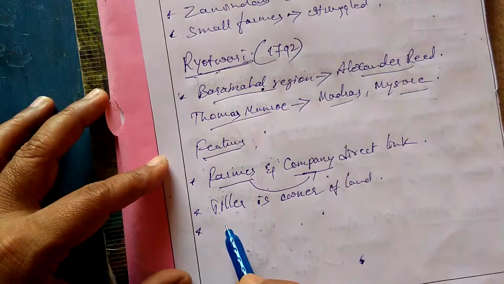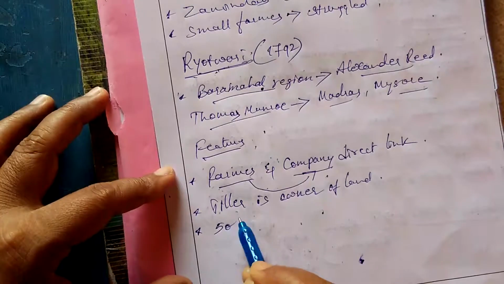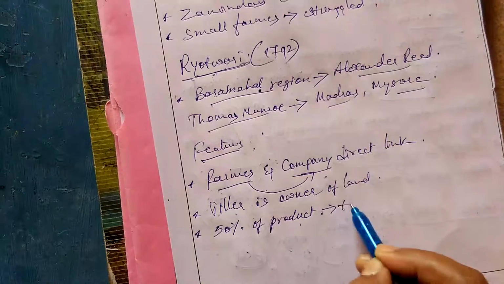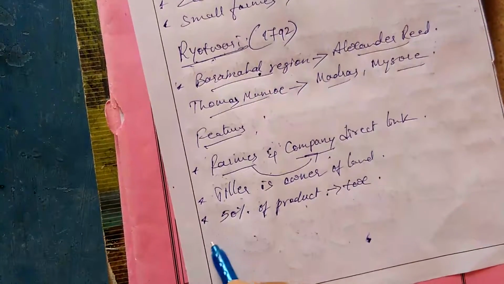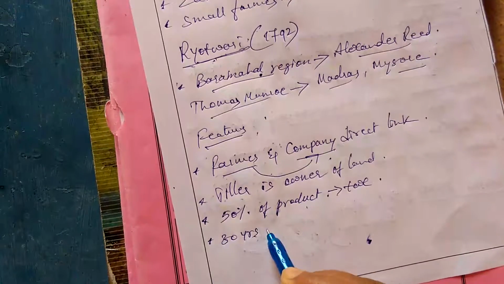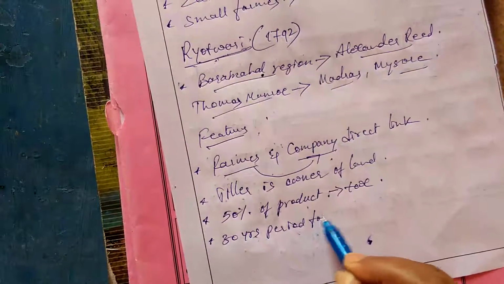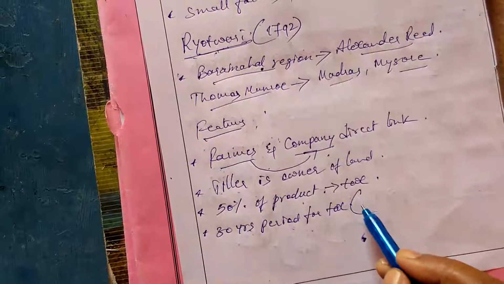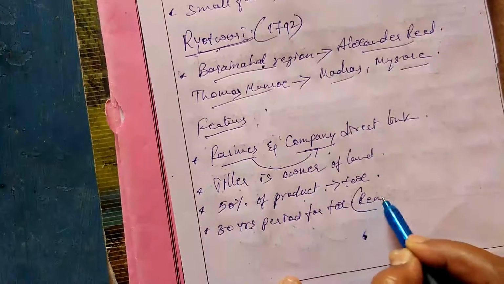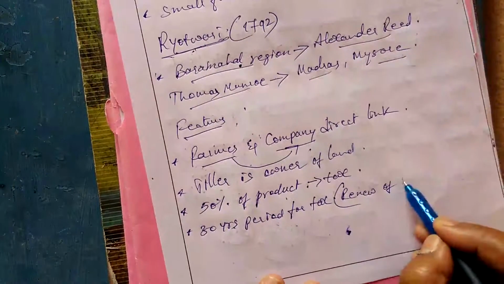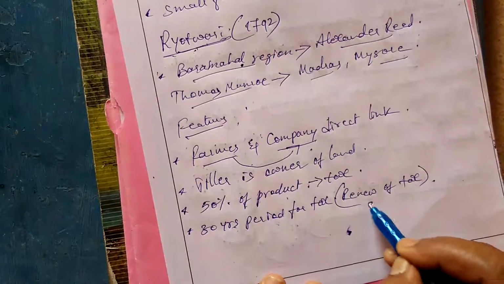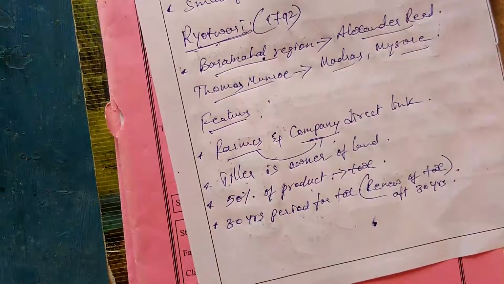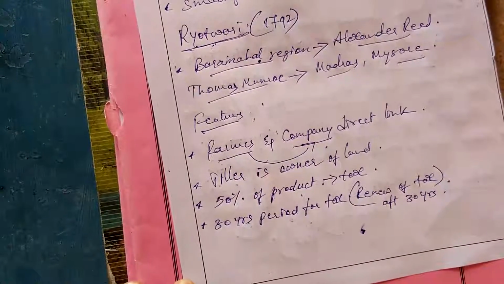Now, what was the percentage to be paid as tax? Remember, 50% of the product was being given as tax, with a 30 year period for tax. A 30 year period means for 30 years they used to fix one tax, and after 30 years there will be a renewal of tax, and it will be changed again. So this is how the Raitwari system started working.